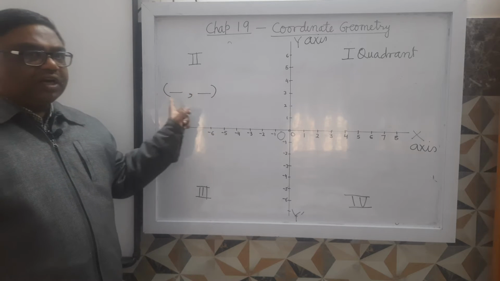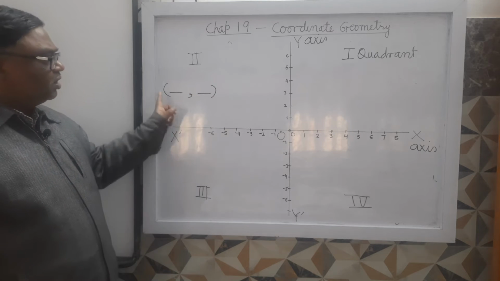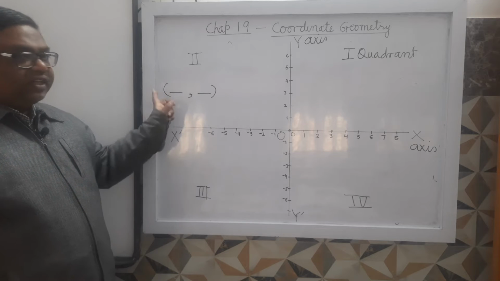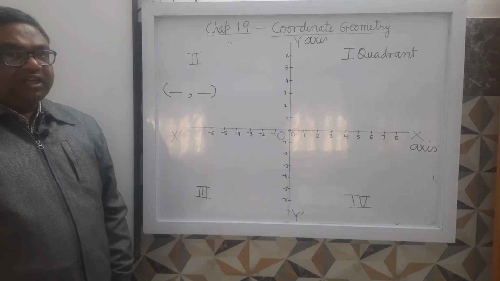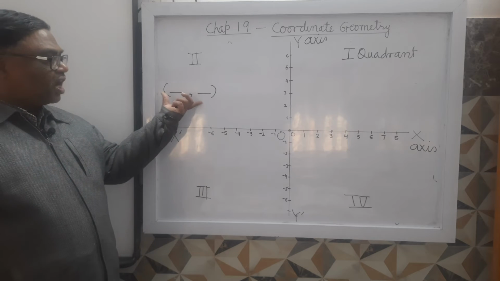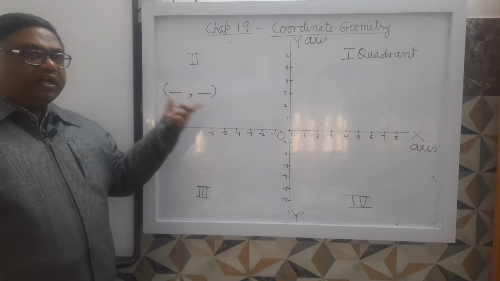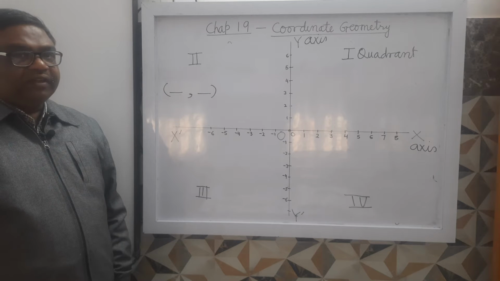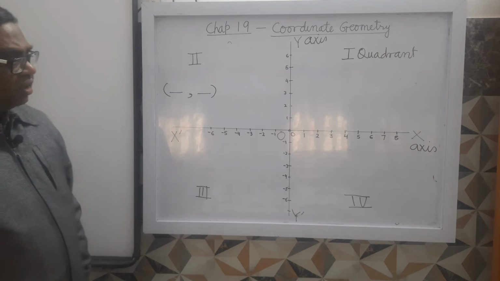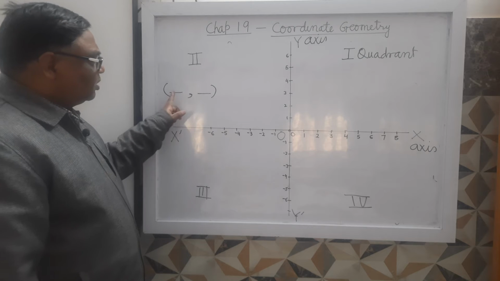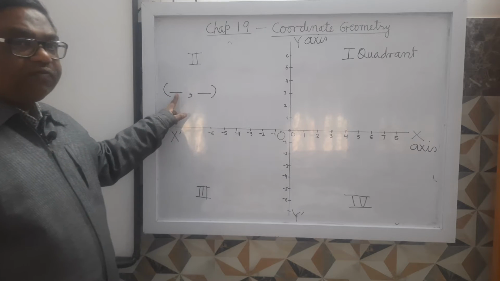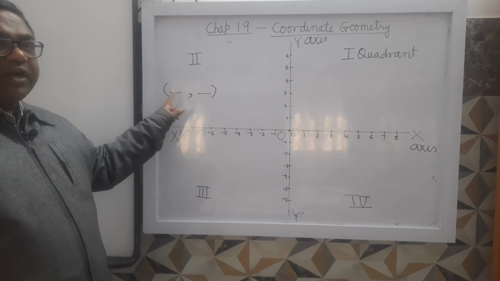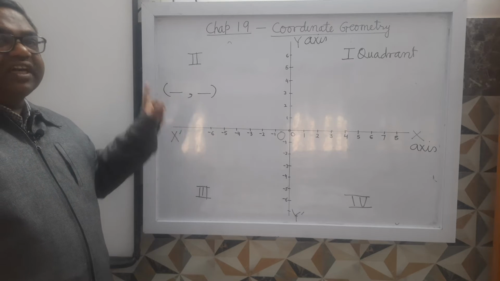Inside the small bracket we will write the 2 real numbers separated by a comma, and these numbers occur in a definite order. It is clear? This ordered pair will be the coordinate of that point. Now see here, how will you write this? Here you will write that number in front of which the point is situated on x-axis.